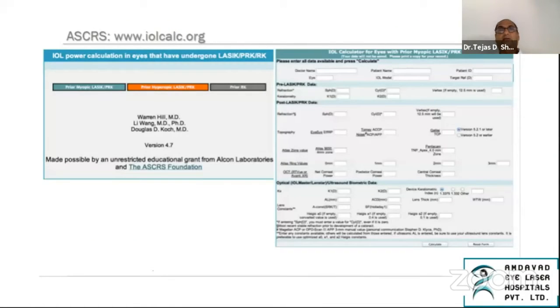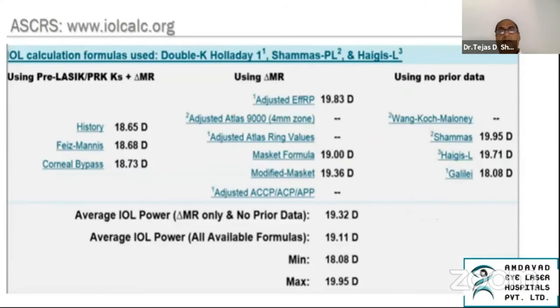This is the IOL power calculation website. And there, as you can see, we have a lot of options. We can use the Shammas, we can use the Haigis, we can use the Galilei, and this allows us to actually compare and come to a conclusion on a single page.